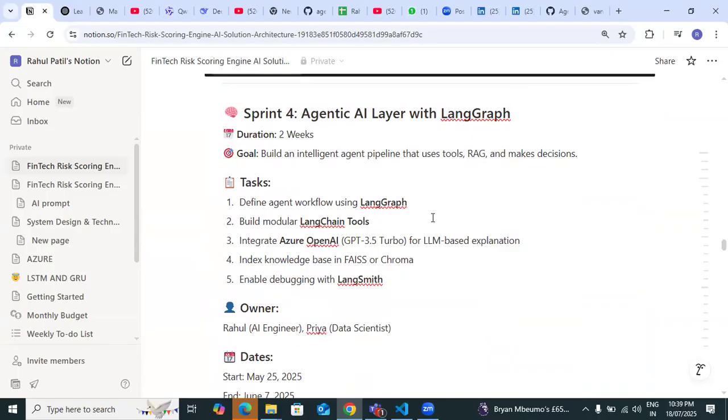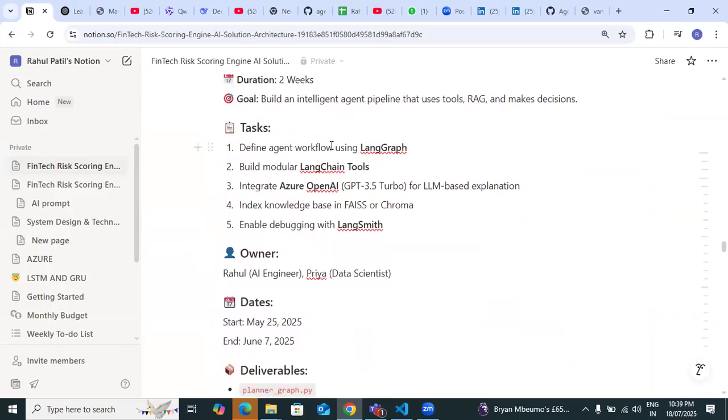Now, Sprint 5: agentic AI layer with LangGraph means build an intelligent agent pipeline that uses tools, RAG and makes decisions. So define an agentic workflow using LangGraph where you are using OpenAI connectivity, integrated here itself. Okay, this is called agentic AI. So what is the purpose of using OpenAI here? What is the task you are getting? Take the suggestion from OpenAI at that point of time.